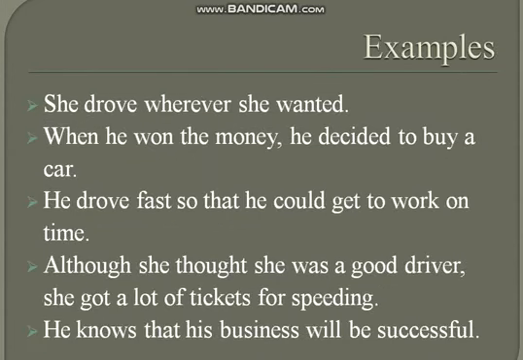Here we have some other examples. She drove wherever she wanted. So here you can see this sentence consisted of two parts. She drove, here its meaning is clear. She drove wherever she wanted. Wherever she wanted is the dependent clause, which is depending on the main clause she drove. So here it is one sentence, but it consists of two parts, the independent clause and the dependent clause.